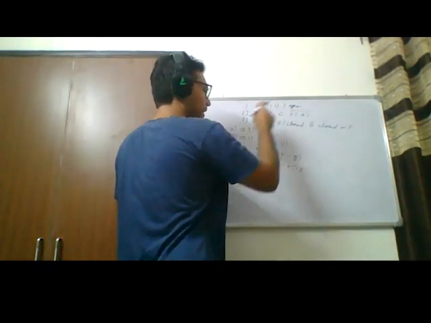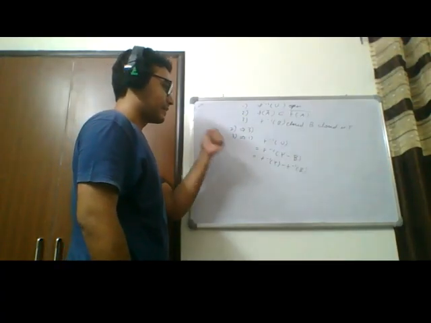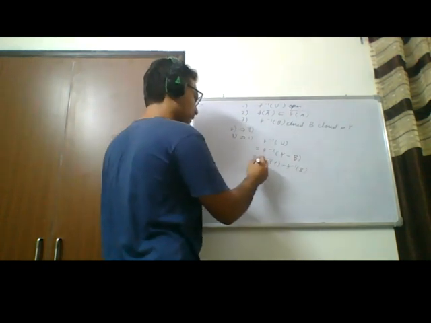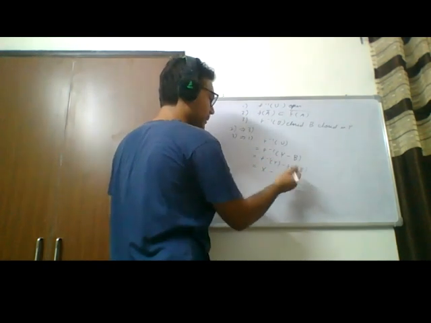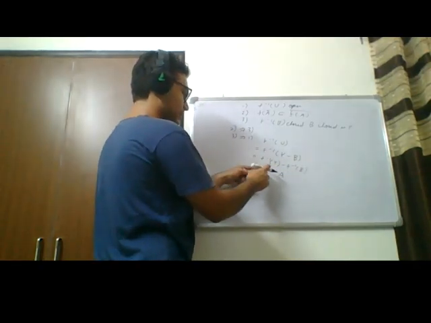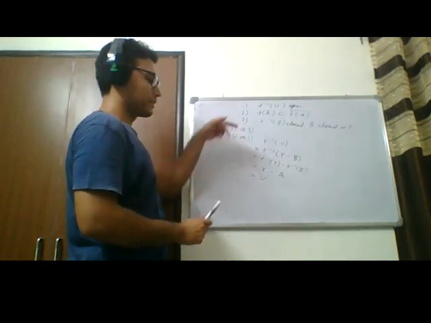So F inverse Y will be the entirety of X because the image set of X is contained in Y. So the inverse image has to contain the entirety of X. So it's going to be X minus some closed set A. And the point is, since A is closed, this is open. So we're done. So yeah, these three are equivalent.